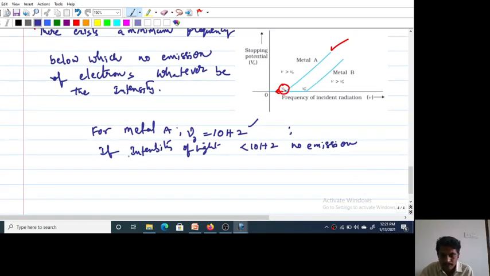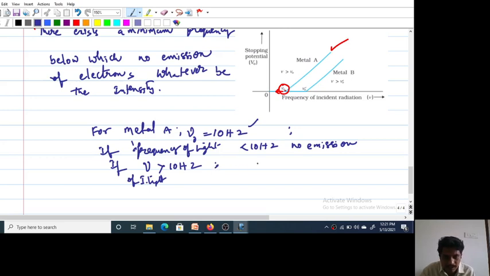If the frequency of the incident light is more than 10 Hz, then photoelectric emission takes place.